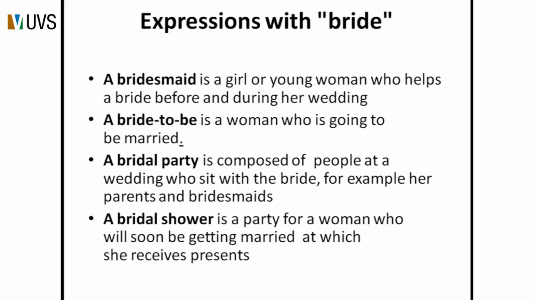There are many expressions that go with bride, like a bridesmaid. What is a bridesmaid? It's a girl or a young woman who helps the bride before and during the wedding day. A bride-to-be is a woman who is going to be married. A bridal party is composed of people at a wedding who sit with the bride, for example, her parents, her bridesmaids and her friends, relatives, etc.